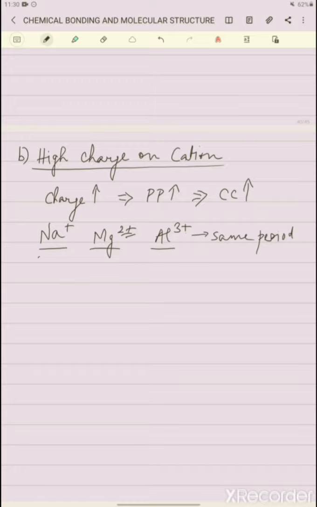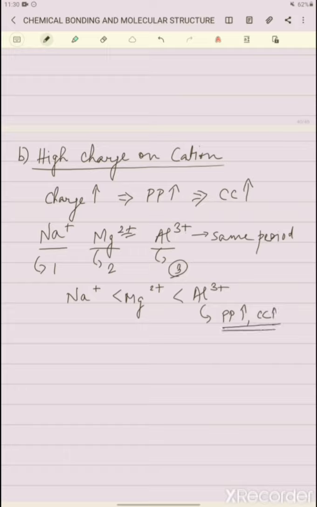In Na+ there is only one positive charge, in Mg2+ there are two, and in Al3+ there are three. So Al3+ will have greater polarizing power. It has more power to distort, or you can say attract the electron cloud towards itself, and as a result the covalent character of that compound increases. So it goes on like this, Mg2+, Al3+. Here it has more polarizing power, so covalent character also increases.